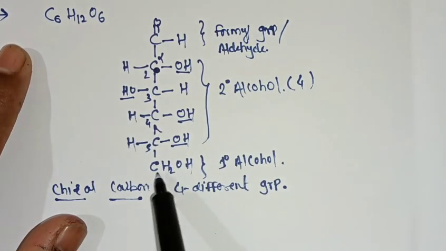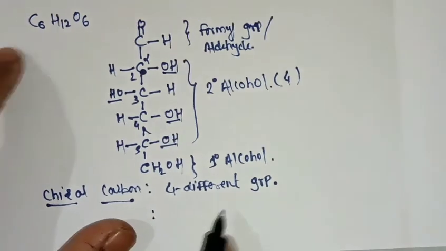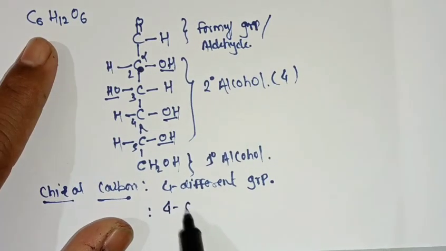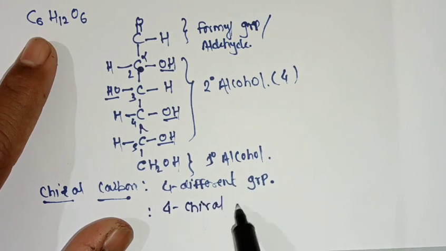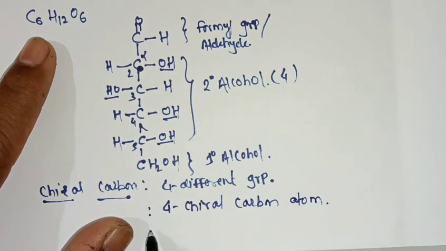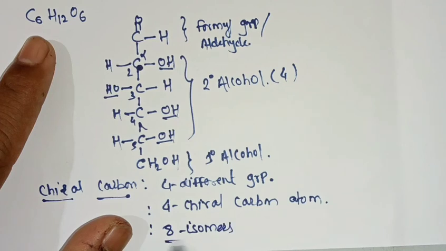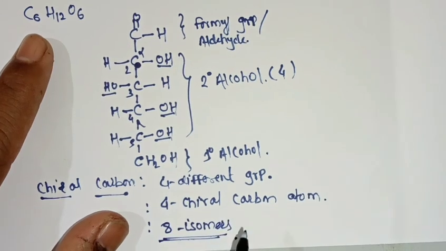But the sixth carbon is attached with 2 same hydrogen atoms and 1 OH group, so it is not an optically active carbon. Therefore in glucose we have 4 chiral carbon atoms, and each chiral carbon shows 2 isomers. Therefore the whole glucose shows 8 isomers. Okay, thank you very much.